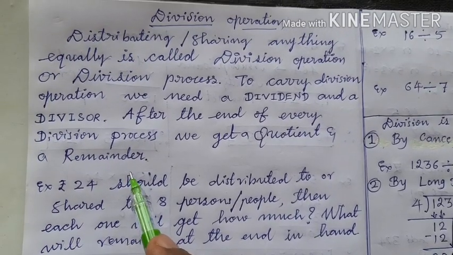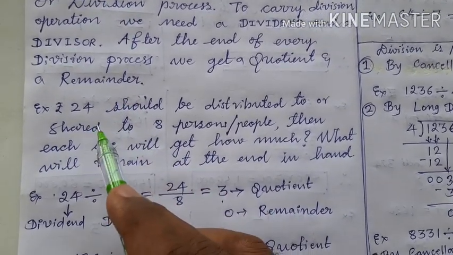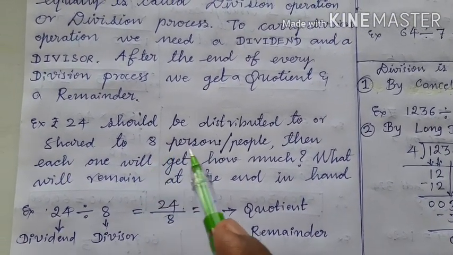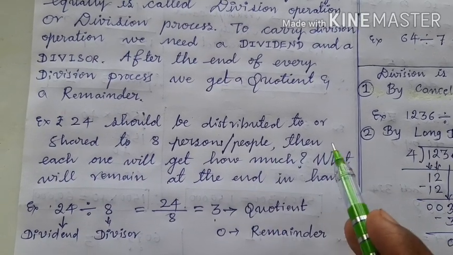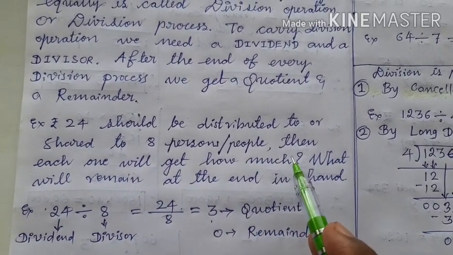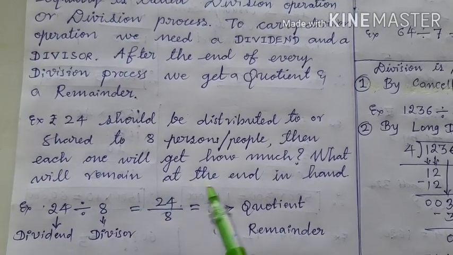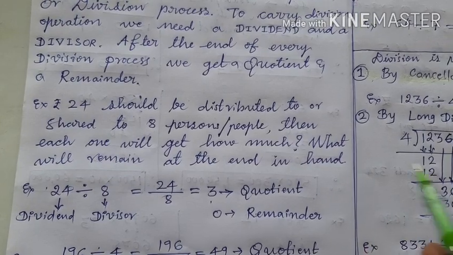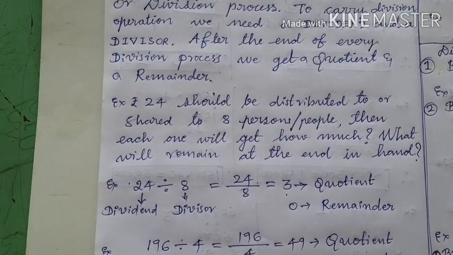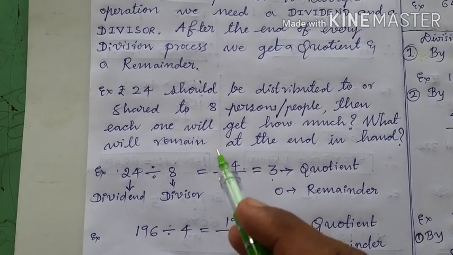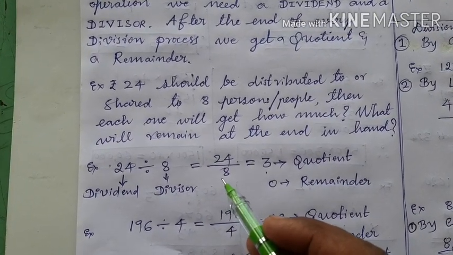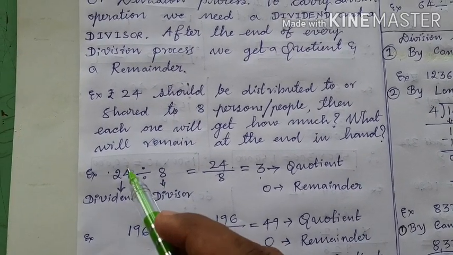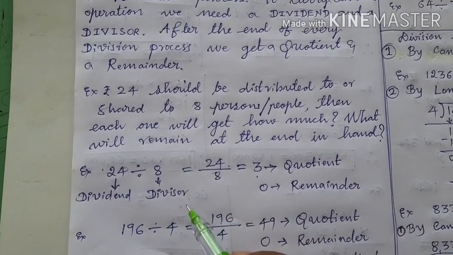Okay? Now children, let us take one example. Rupees 24 should be distributed or shared among 8 persons or people. Then each one will get how much? What will remain at the end in hand is the question here. Okay? Therefore, in the language of division, we write it like this: 24 divided by 8. Here 24 is called the dividend and 8 is the divisor.